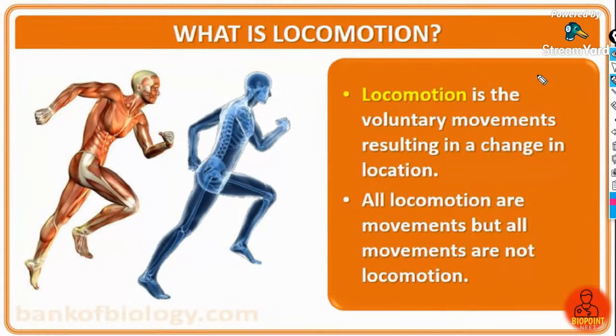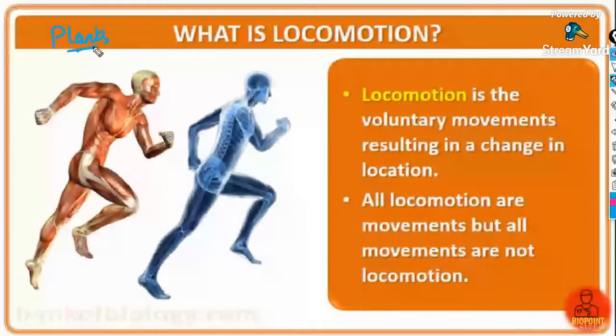Okay. So actually, can I ask you a question right now? In case of plants, does the plant undergo locomotion or movement? When we are taught, we are told that plants are not capable of movement.